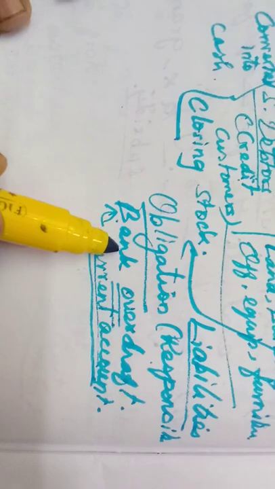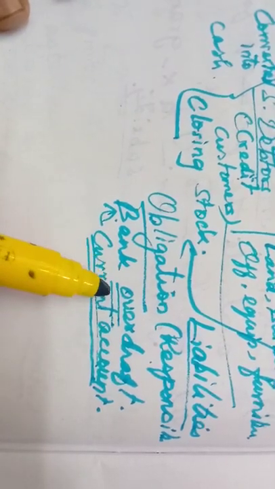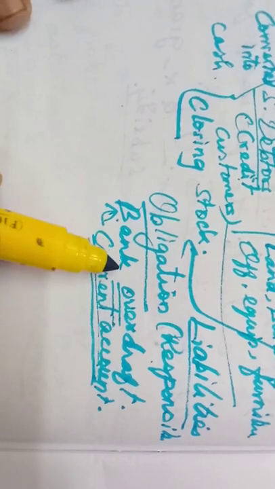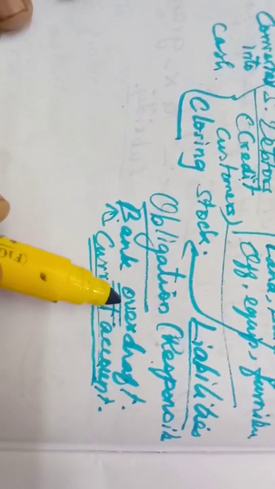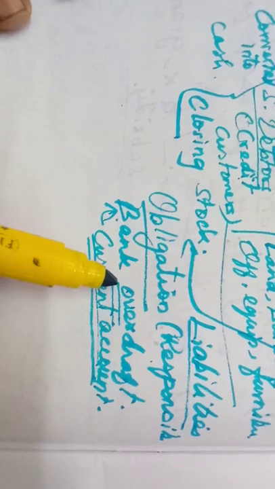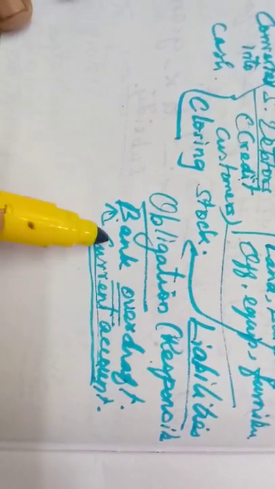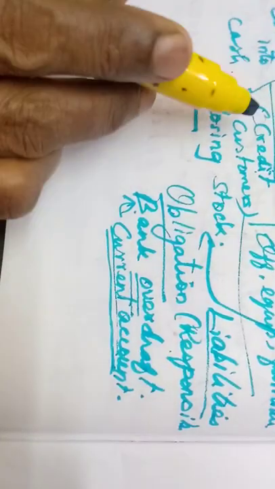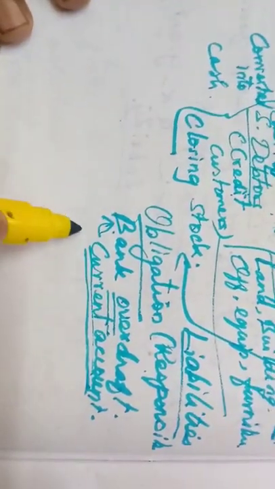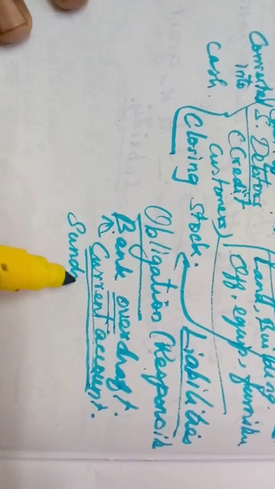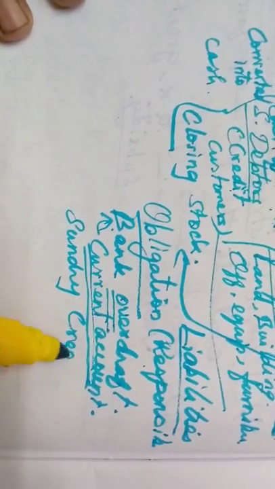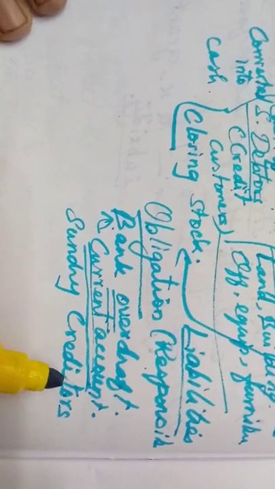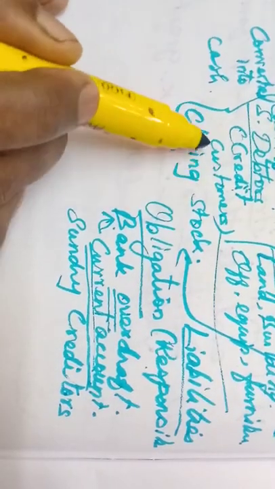Why is it called a short-term liability? Next day, if you deposit more money than this bank overdraft, automatically we will have a debit balance, that is, cash at bank. That is why it is a current liability. Then we can say the opposite of sundry debtors is sundry creditors. Who are these creditors? I told you who the debtors are. They are the customers.